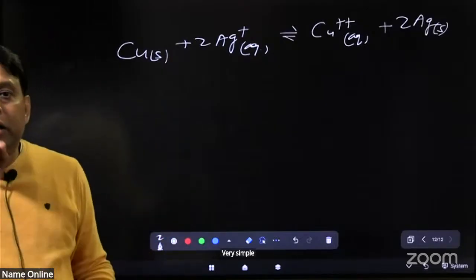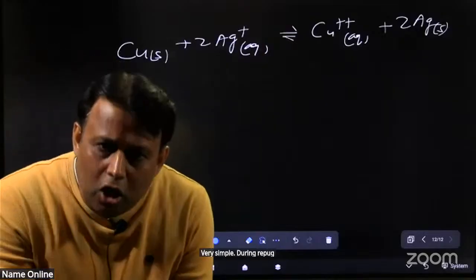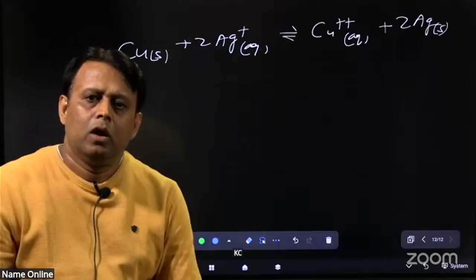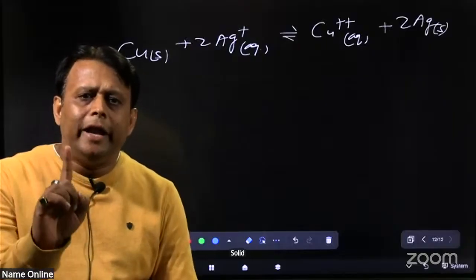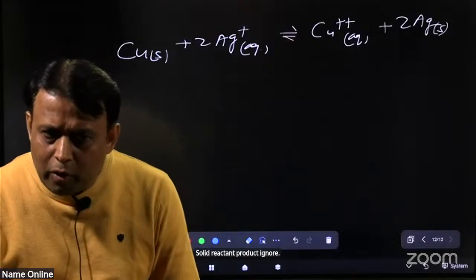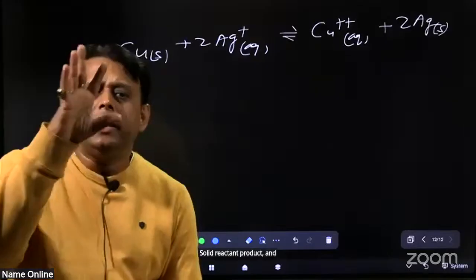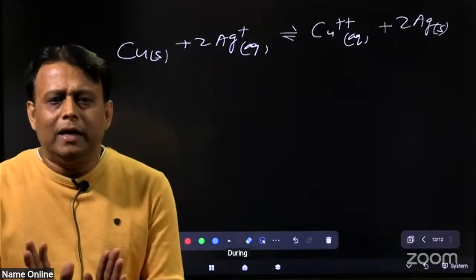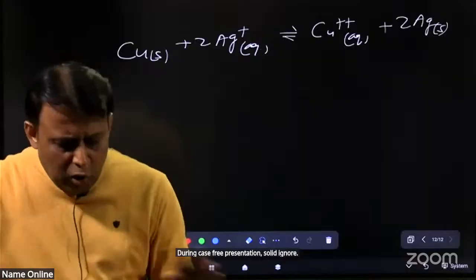Very simple. During representation of Kc, solid reactants and products are ignored, along with pure liquid reactants and products. During Kc representation, solid ignore, pure liquid ignore.